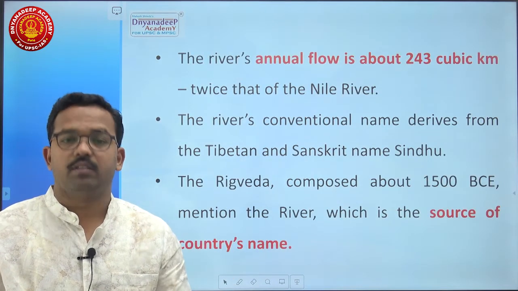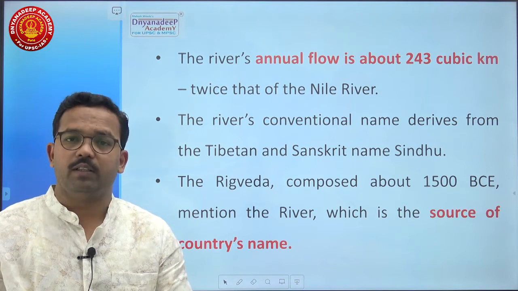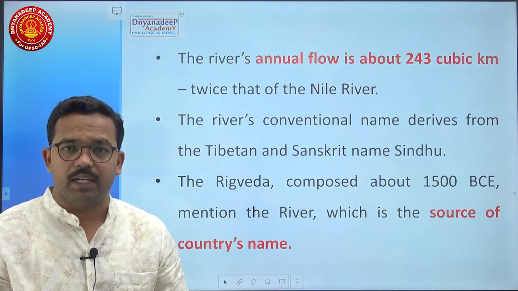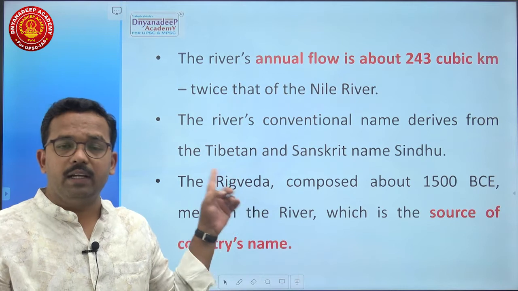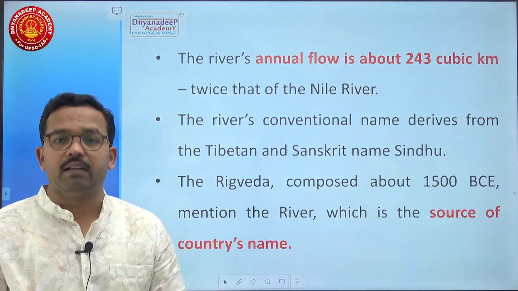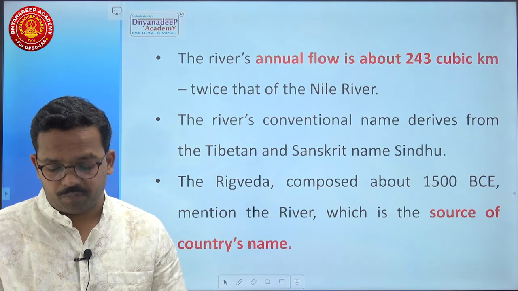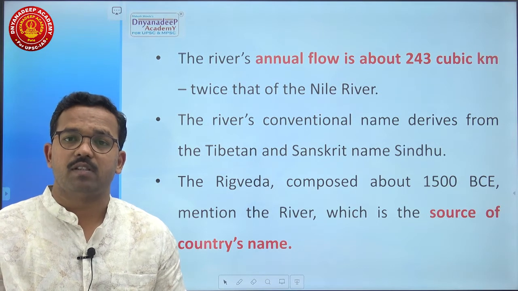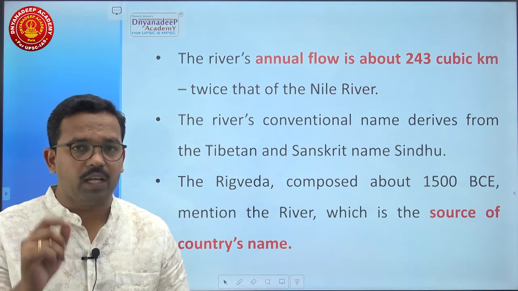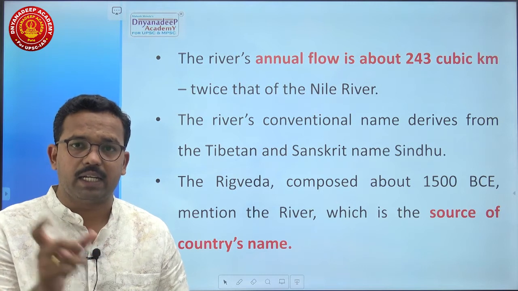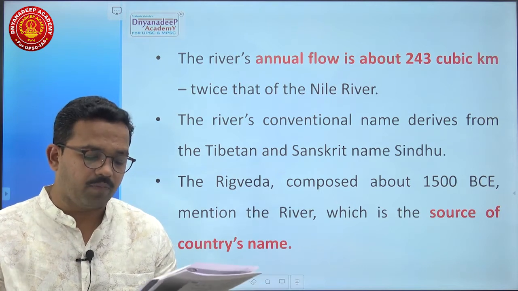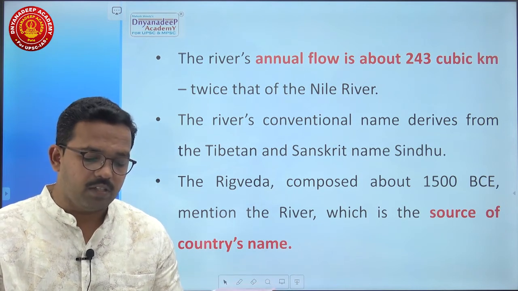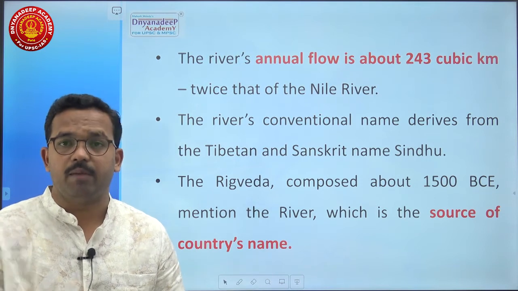The river's annual flow is about 243 cubic kilometer, twice that of Nile river. Whenever I am giving you a comparison, it is important. So annual flow of the Indus river is twice that of Nile river. Nile river is in Egypt. The river's conventional name derives from the Tibetan and Sanskrit name, which is Sindhu. So the traditional name is from two languages. One is Tibetan language, second is Sanskrit language. The Rig Veda, composed about 1500 before Christ, mentions the river, which is the source of the country's name, that is India.